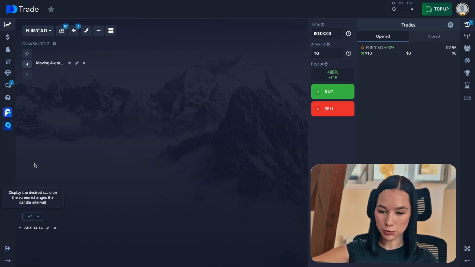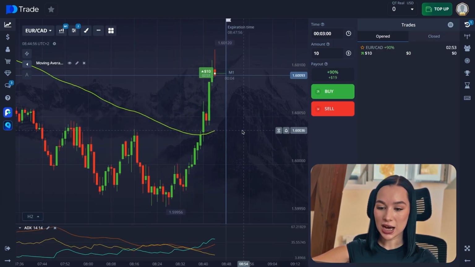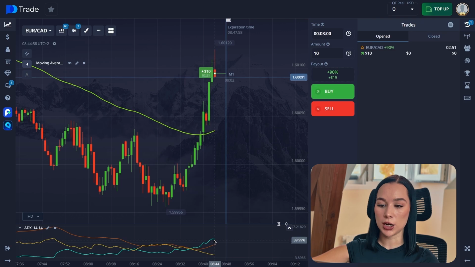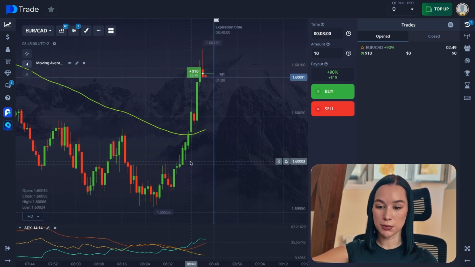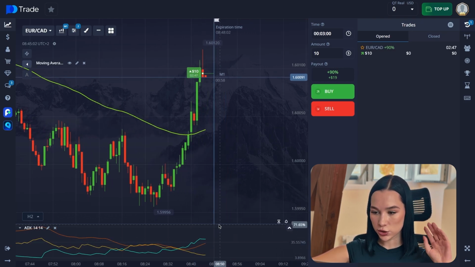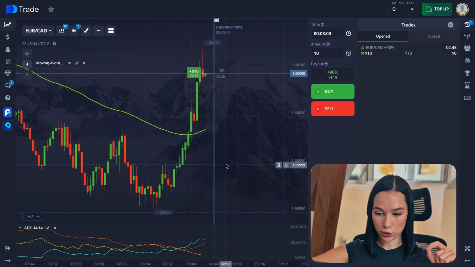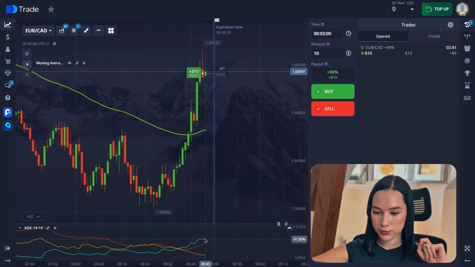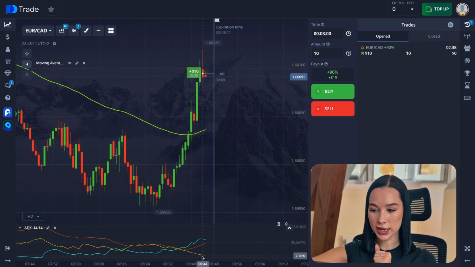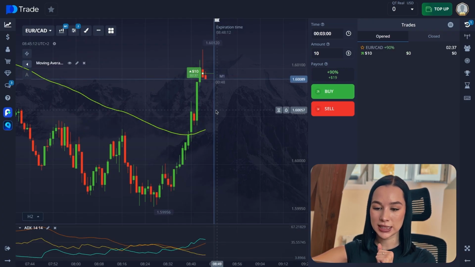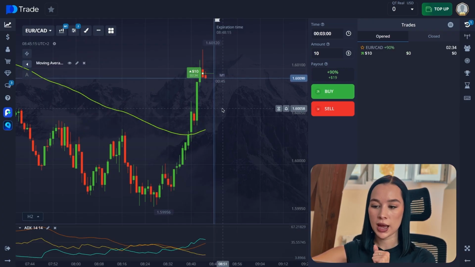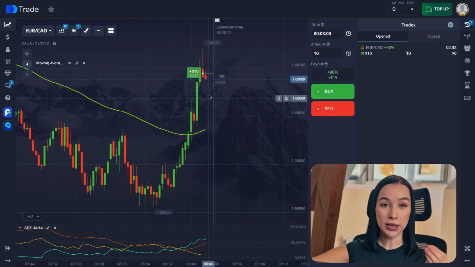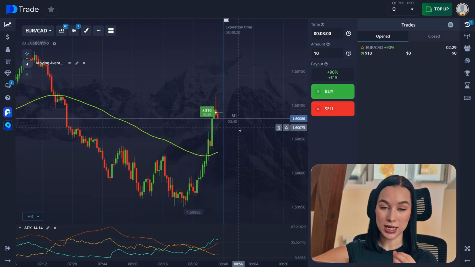First of all, we can see that the blue line of ADX is higher than the yellow one, showing us that the buyers are stronger. Also, let's talk about the ADX value, the orange line. On the indicator we can see some numbers on the right-hand side. If the orange ADX line is at 0 to 20, it's a weak or no trend, a sideways market.